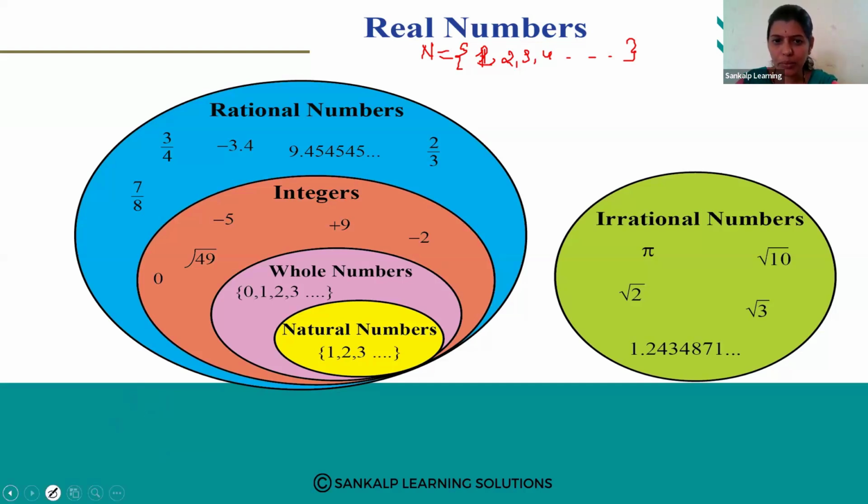And whole numbers are always denoted by the letter W: 0, 1, 2, 3, and so on up to infinity.